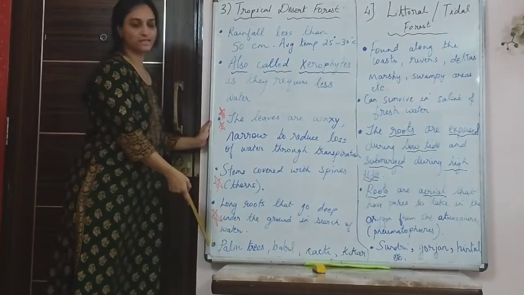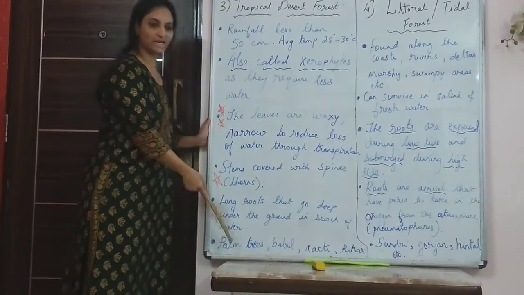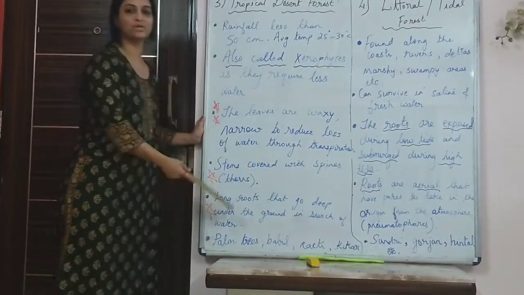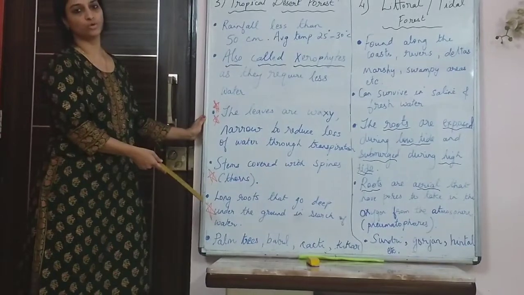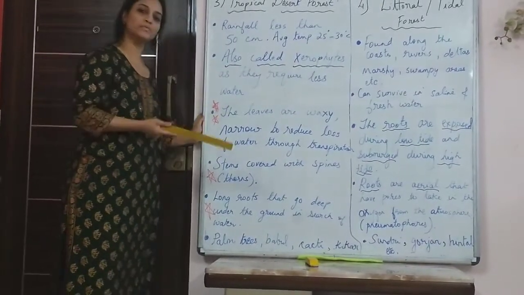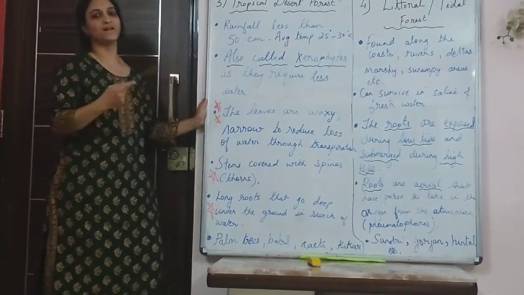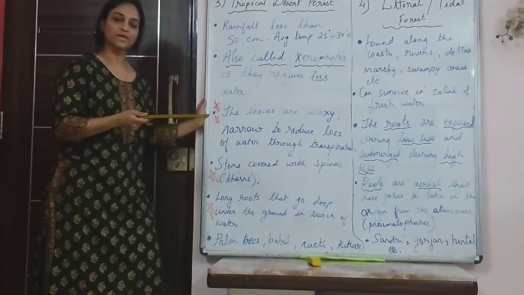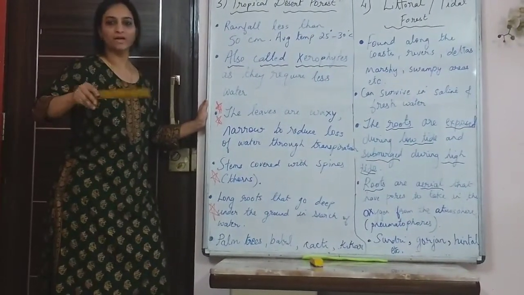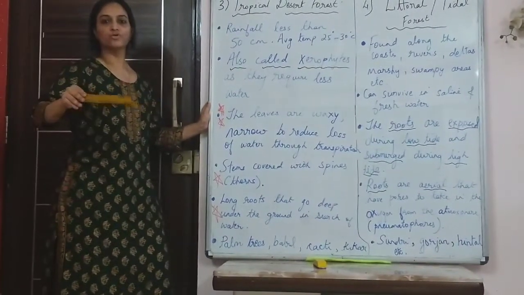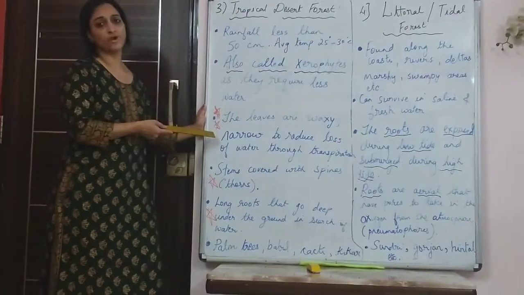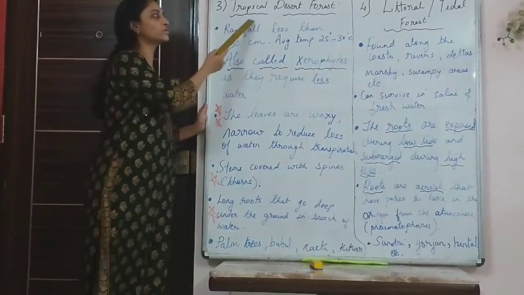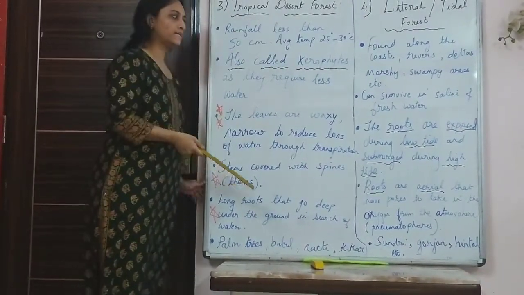Also, the trees that grow here are the date palms, then you have babul, kikar, cacti. All these are some of the trees that grow here, and mostly this is found in which parts of the country? Rajasthan, Saurashtra, then the southwest part of Punjab. There are also some in the Deccan Plateau, a little in the interior. If you go there, you find this type of forest. These are also called thorn and scrub forest, or tropical desert forest.